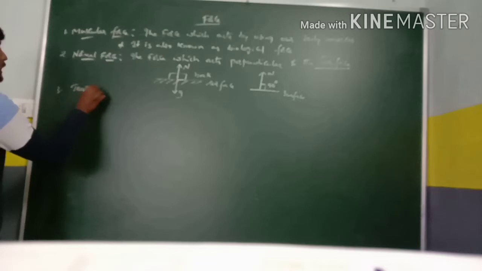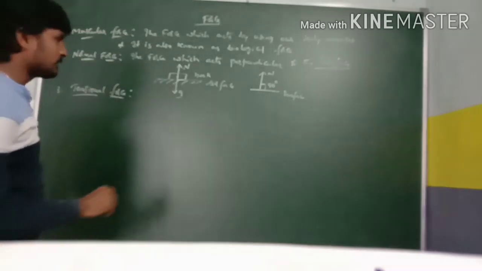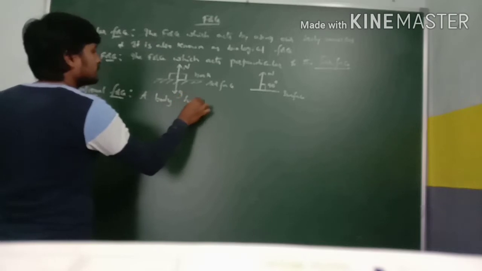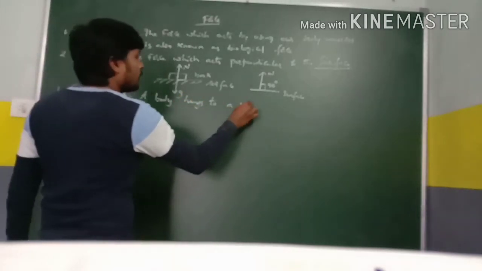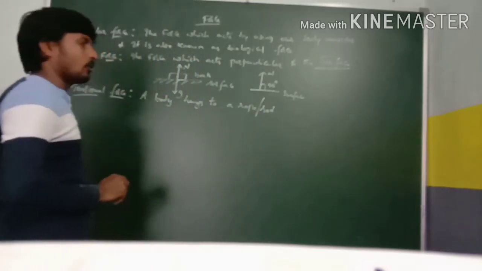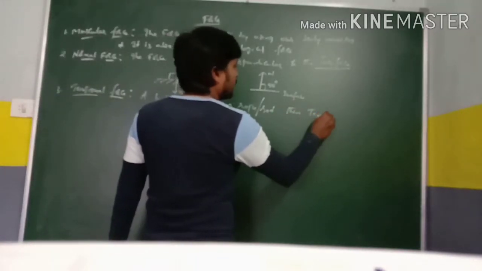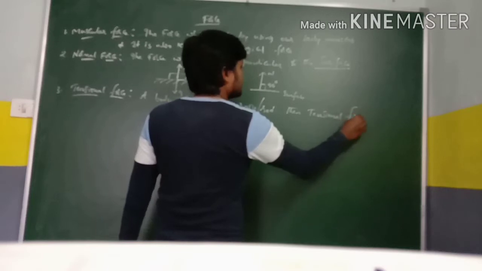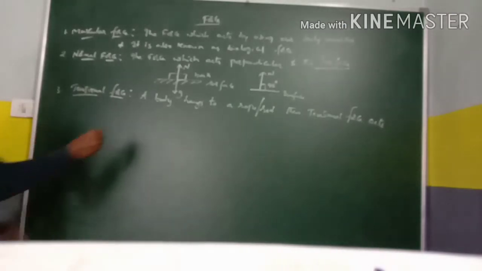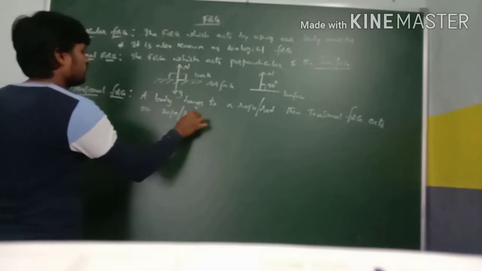tensional force. The tensional force acts when a body hangs from a rope or rod. When a body hangs from a rope or rod, then tensional force acts on the rope or rod.